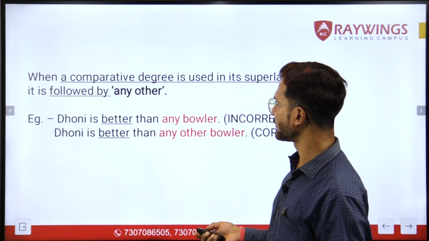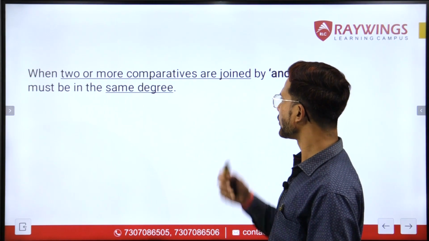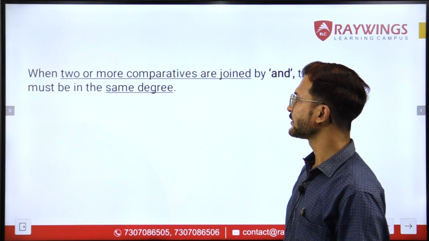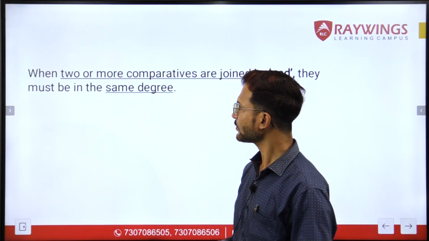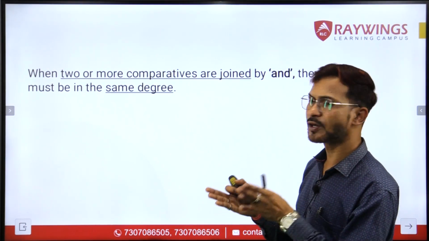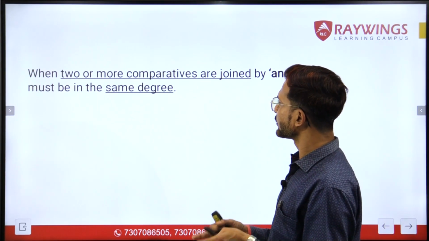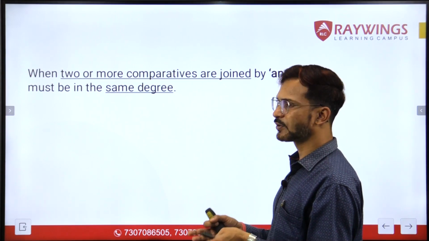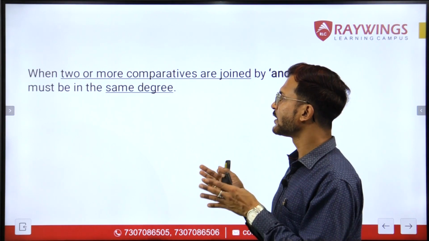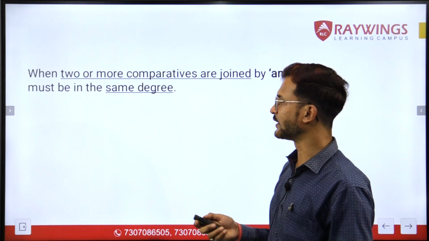Going to the next concept, the next concept says when two or more comparatives are joined by conjunction and, they must be in the same degree. So in any of the cases where you are joining two or more comparatives by the conjunction and, both the comparatives, or if they are more than two, all the comparatives are to be in the same degree. They cannot be in different degrees.